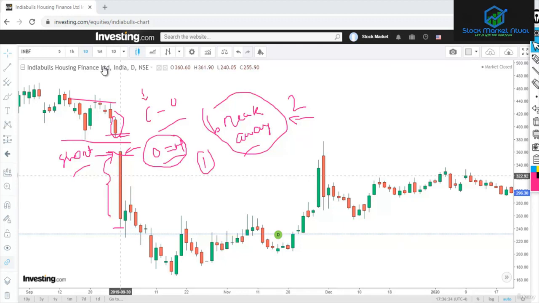Now the move after the breakaway gap is usually on the side of the trend. Why does that happen? Because people are trapped.